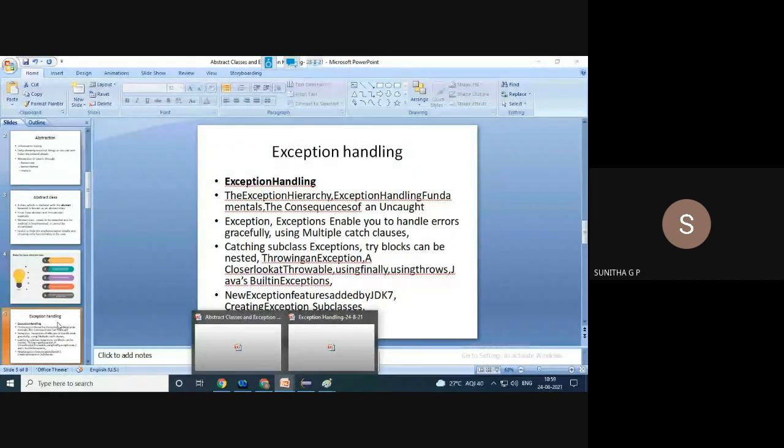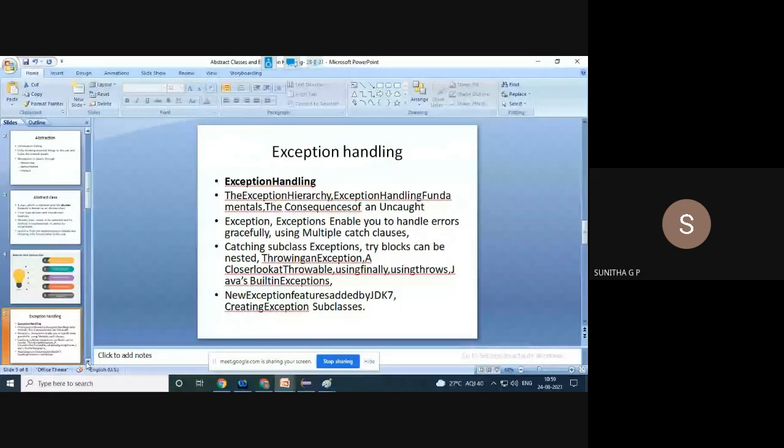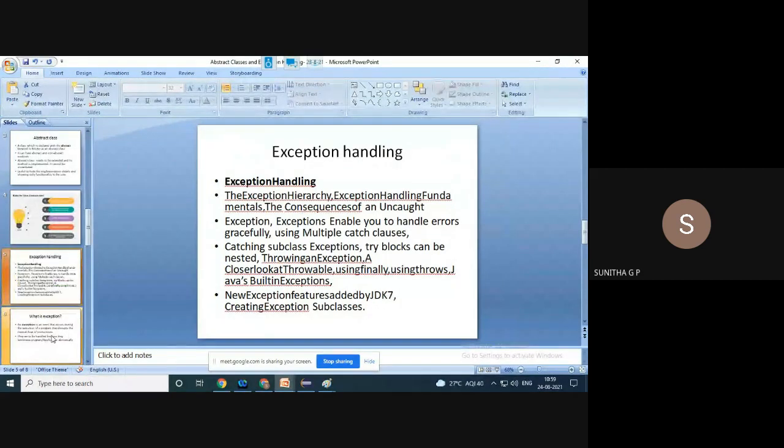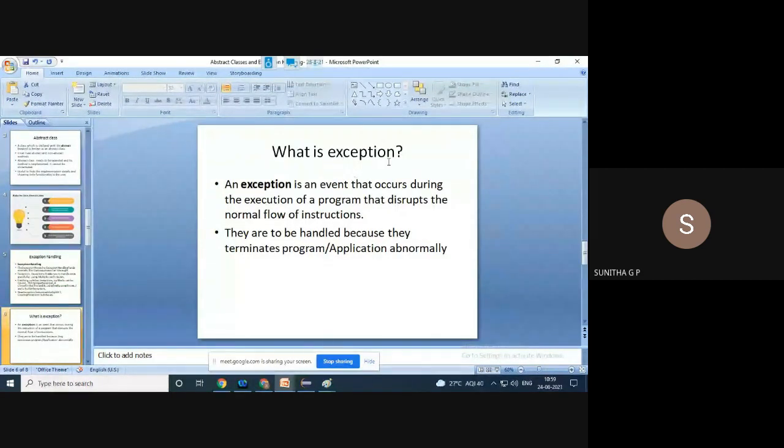Here I have one definition, and I have made some other slides too. An exception is an event that occurs during the execution of a program that disturbs the normal flow of instructions. They have to be handled because they terminate the program or application abnormally. It is just like a program running on a stage.